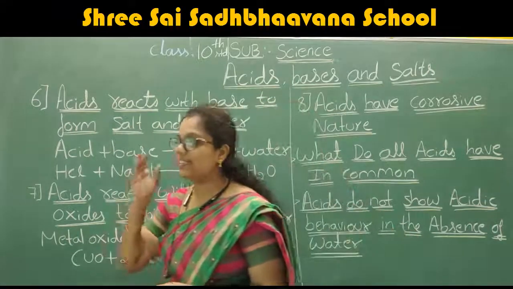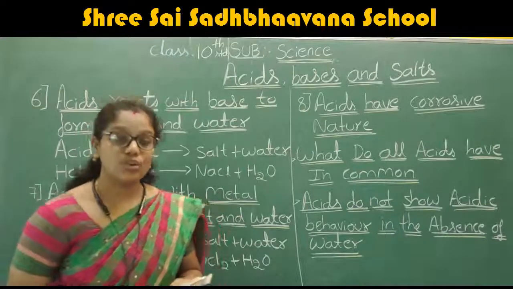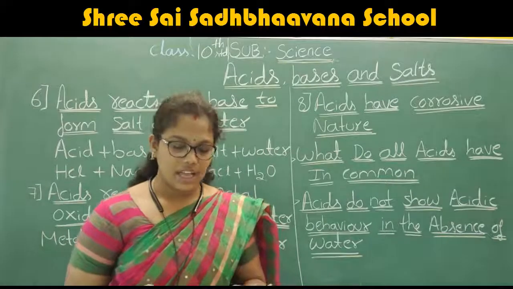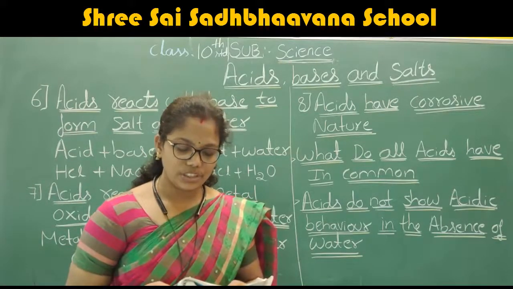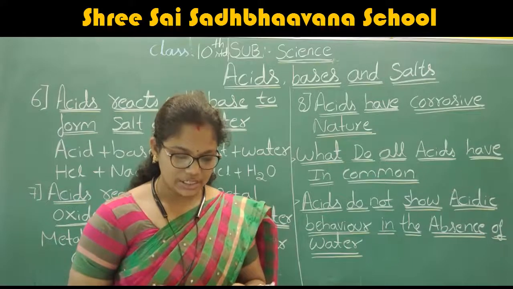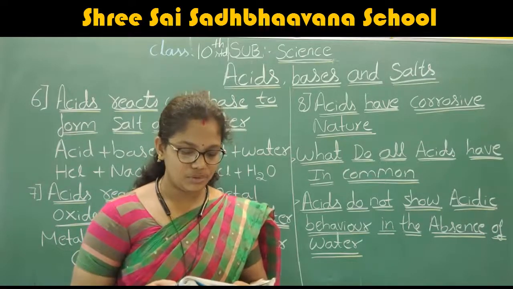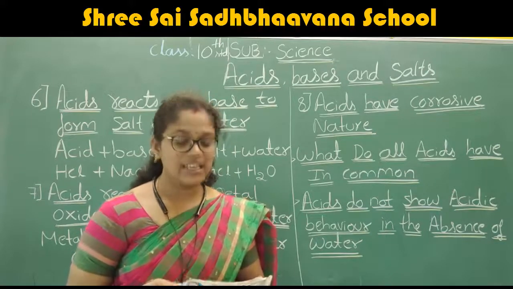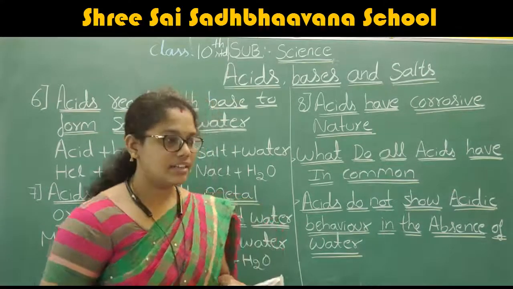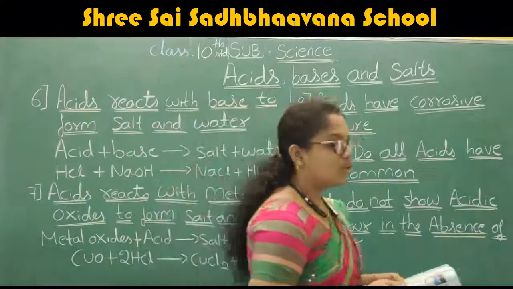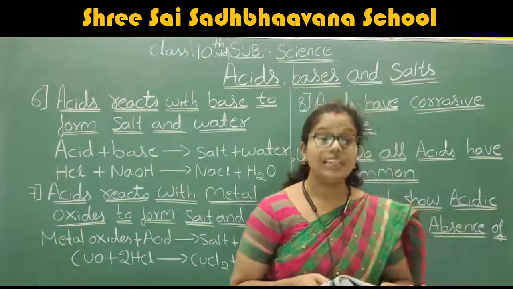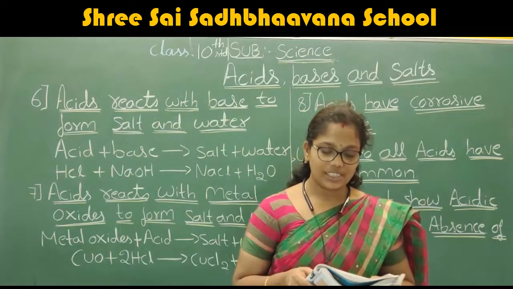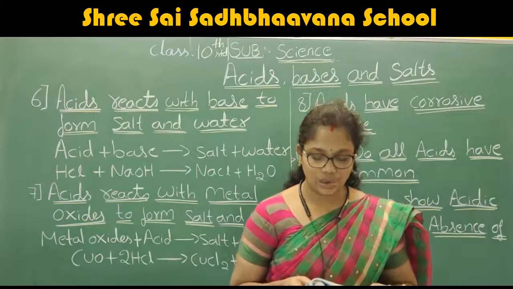Now we are going to discuss hydrochloric acid. Where do we use hydrochloric acid? Hydrochloric acid is used for removing the oxide film from steel objects and for removing the scale deposited inside boilers.